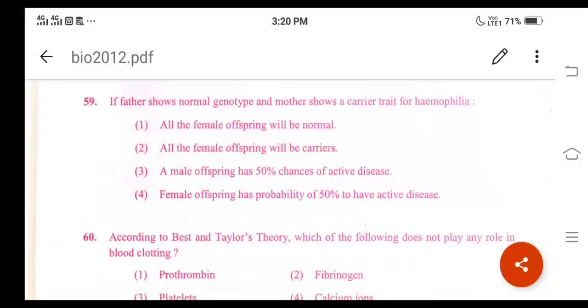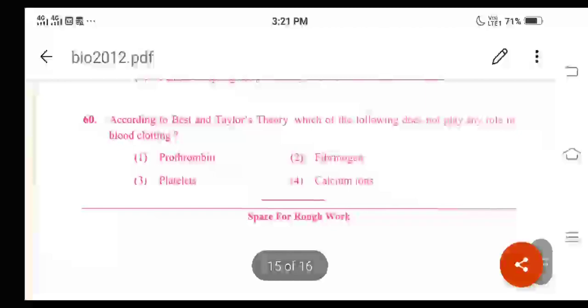Okay, and in this case, if the father is normal and the mother is a carrier, then the female offspring will be normal or carrier but will not suffer from the disease. Okay, there is a 50% chance that the males will develop the diseased state, right? So what is the correct option here? For question number 59, option 3, a male offspring has 50% chances of active disease. Okay, then let us go for the last question, question number 60.